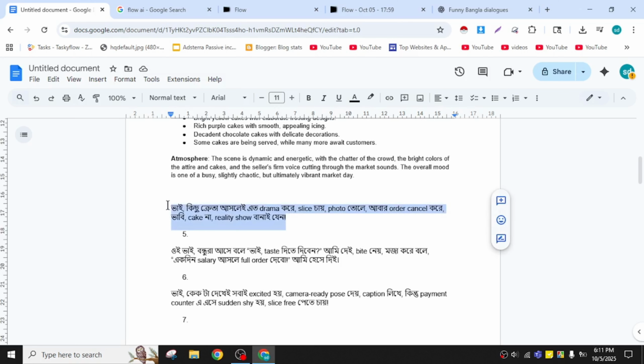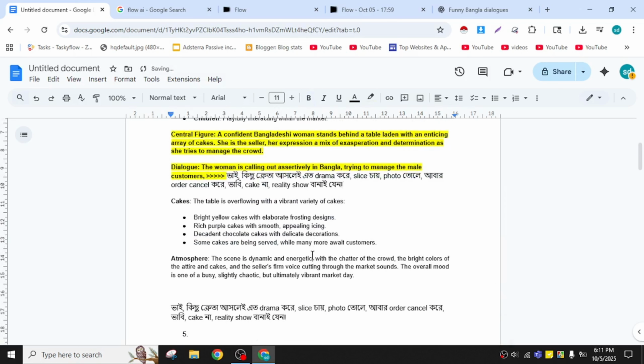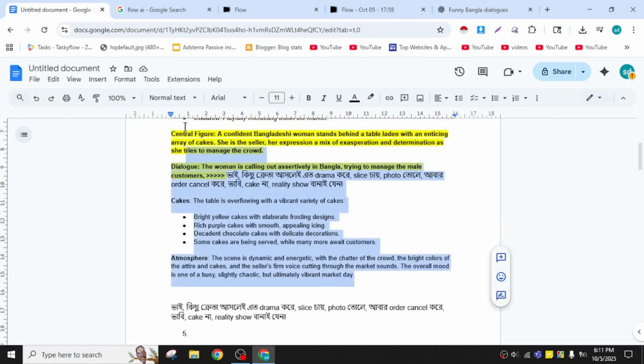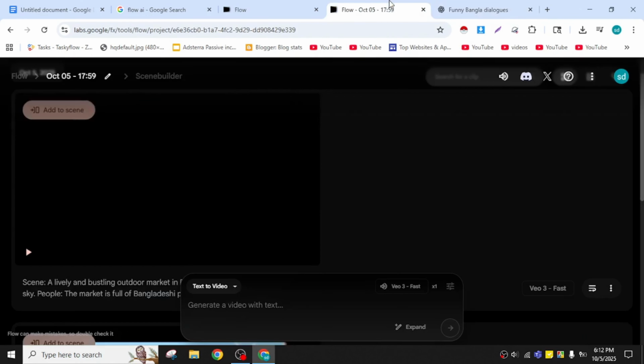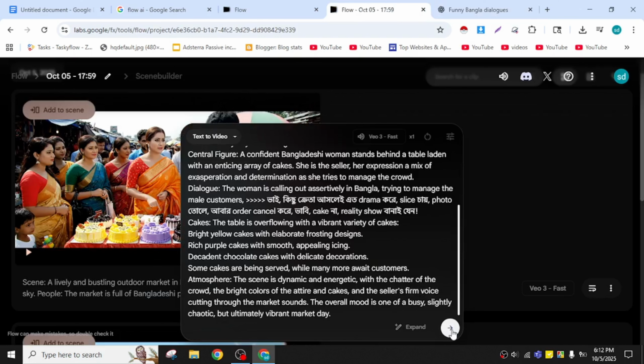So guys, as you can see, this is a simple prompt. So now you can use random dialogue. I have kept so many random dialogues here. You can use that random dialogue if you want to make it by your own idea, your own text. You can also paste it in the dialogue section area, and by using this method you can also make such